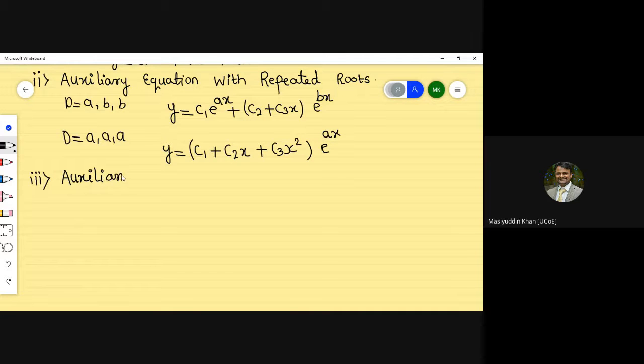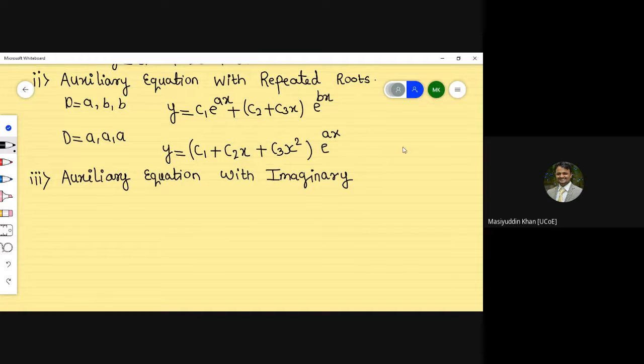Auxiliary equation with imaginary roots. Now when I say imaginary, you must be clear that it is a complex number, because a complex number is a combination of a real part and an imaginary part.